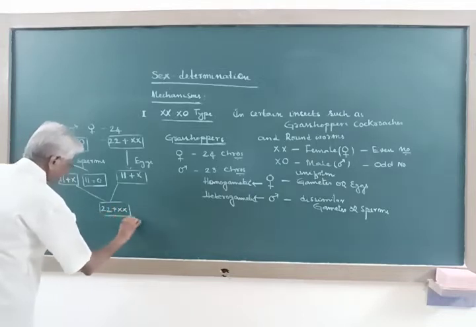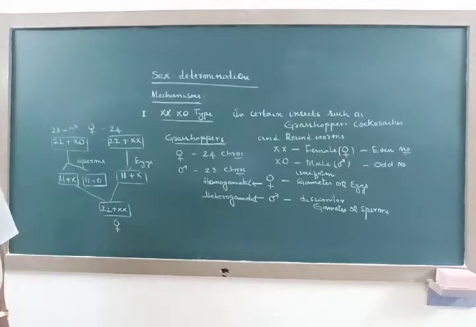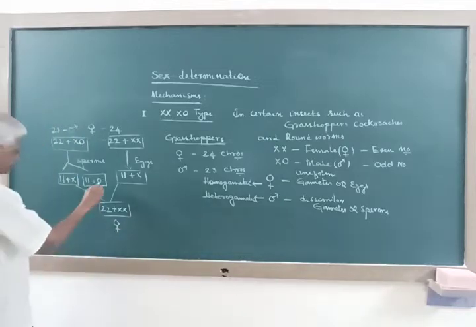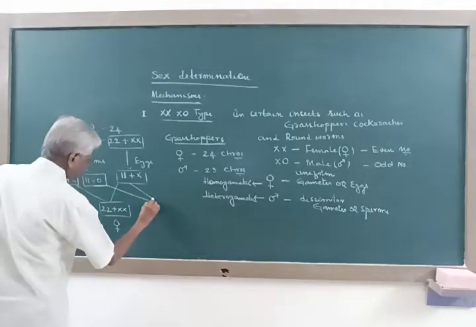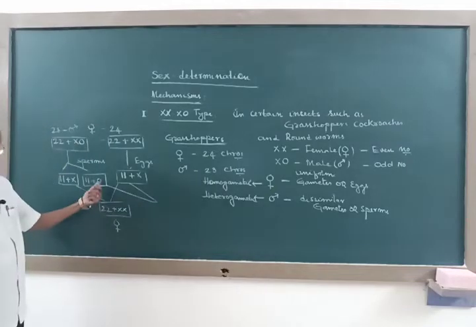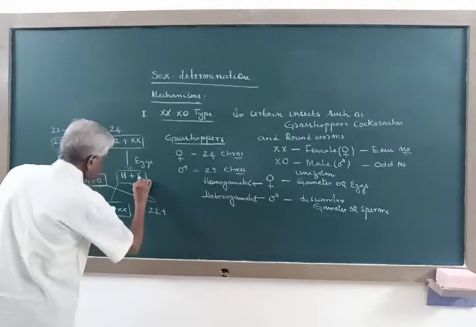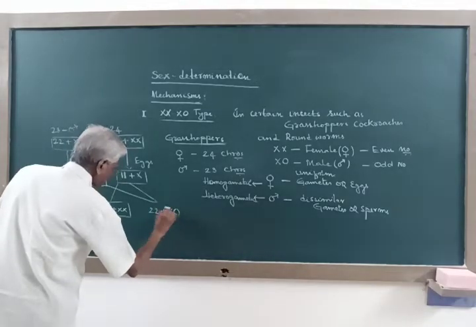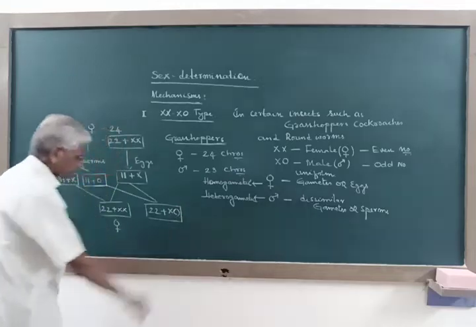As a result, this zygote will become female. Now when the same egg is fertilized by the type of sperm with no sex chromosome, 22 autosomes and 1 X chromosome, the chromosome number will be 23.